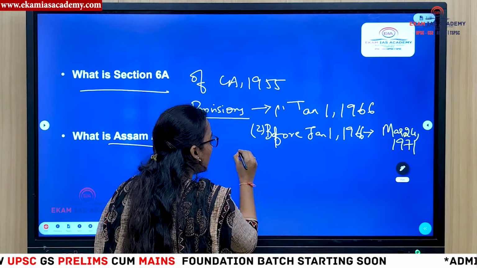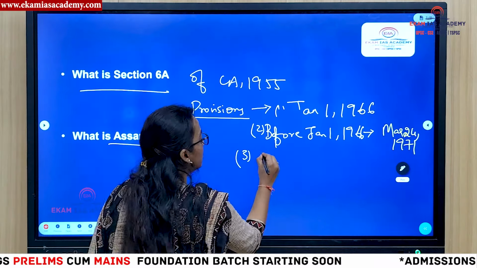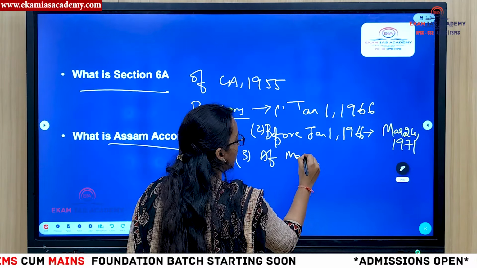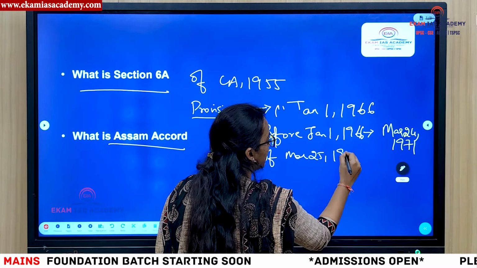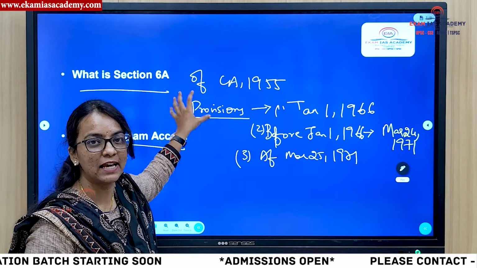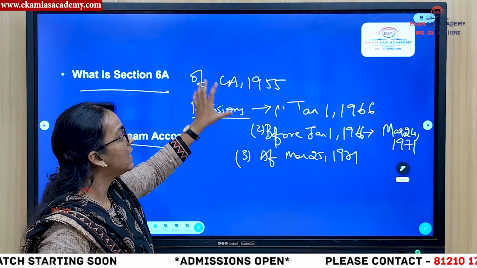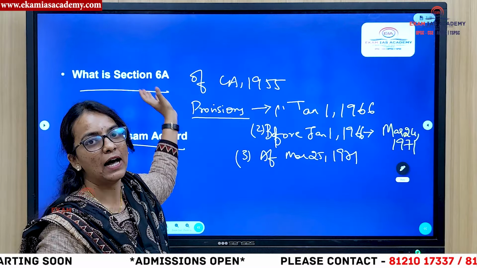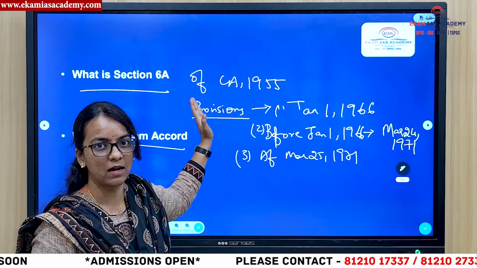And third, the ones who have entered after March 25th, 1971, are illegal immigrants. So this is Section 6A, granting citizenship to illegal migrants to Assam, the ones who entered Assam.